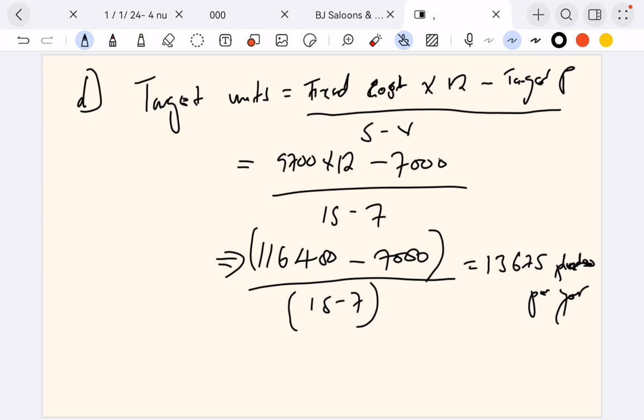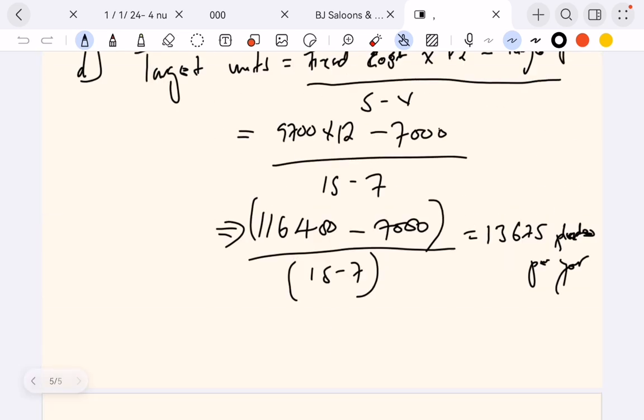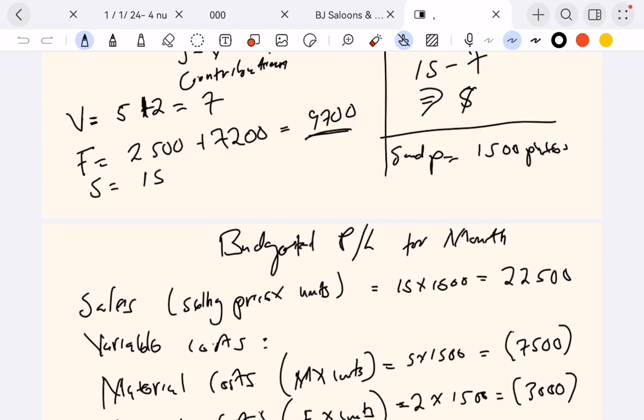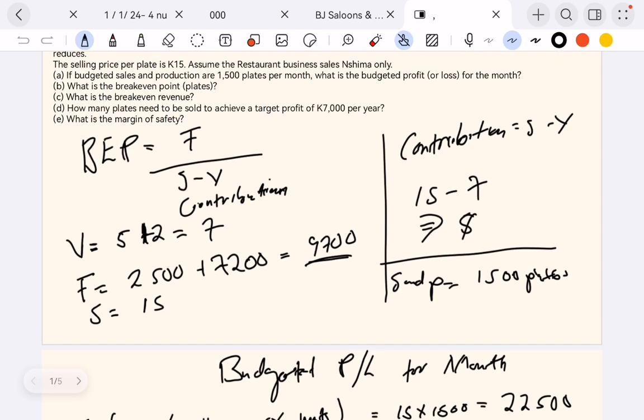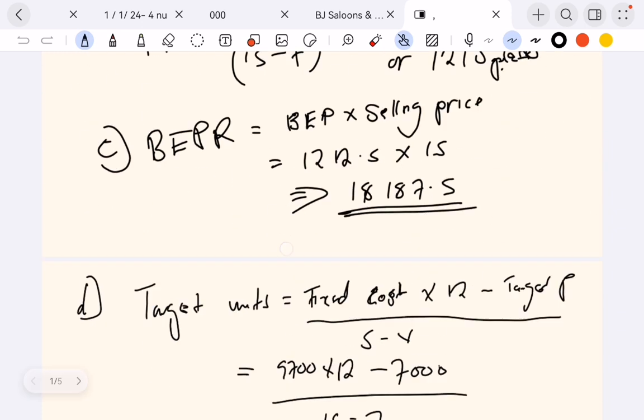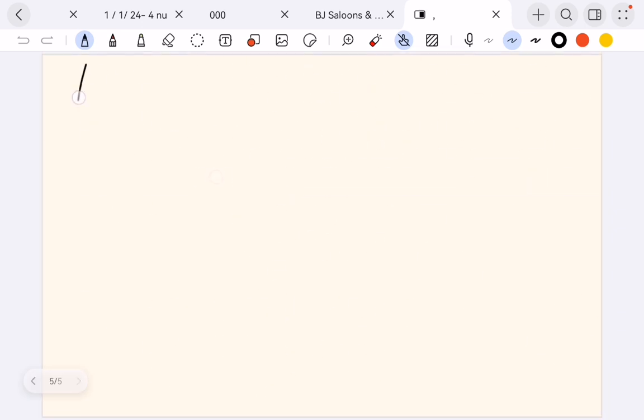Then the other thing that you need to find is the margin of safety. What is the percentage that we can lose on sales before we start making loss? So the margin of safety is given by, remember, the planned sales minus BEP.